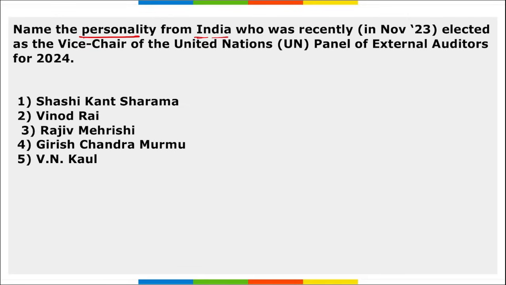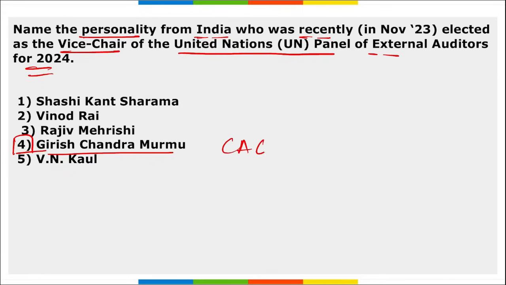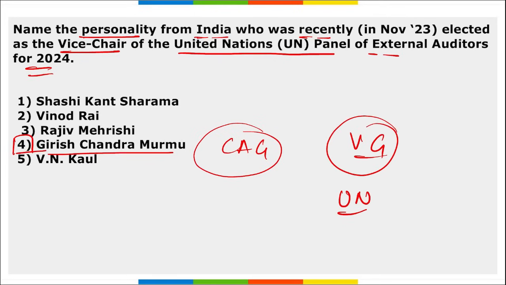Name the personality from India who was recently elected as the Vice Chair of United Nations Panel of External Auditors for 2024. Girish Chandra Murmu, right? CAG of India, that is Comptroller and Auditor General of India, was elected as the Vice Chair of United Nations Panel of External Auditors for 2024.